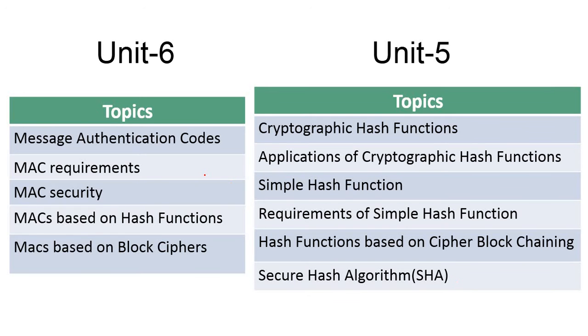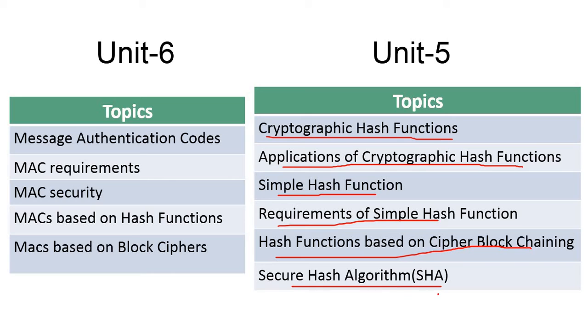Now, before starting today's session, we have also discussed unit number 5 and unit number 6. In unit number 5, we discussed cryptographic hash functions, applications of cryptographic hash functions, simple hash functions, requirements of simple hash functions, hash functions based on cipher block, and the secure hash algorithm SHA.